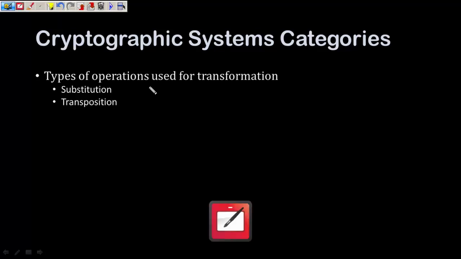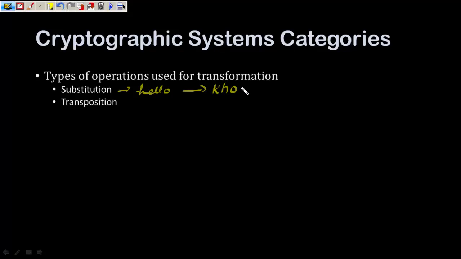So, if I have to give you an example, let's see the plain text, if it is hello, then H will be substituted by another element. Suppose it is substituted by K, E is substituted by H, L is substituted by O, again there is L, so O, and then O is substituted by R, right? So for every element in the plain text, we are substituting a new element in the ciphertext. And this way, hello is getting converted to Khor, and Khor does not make any sense. So this is my ciphertext and this is my plain text.